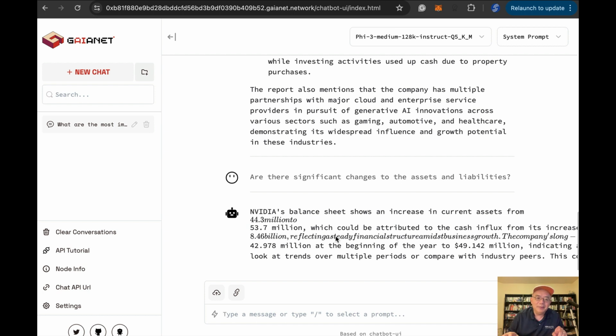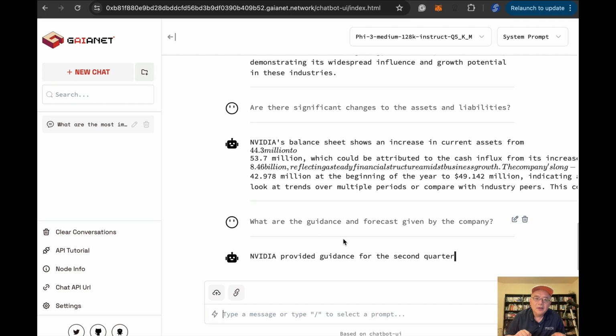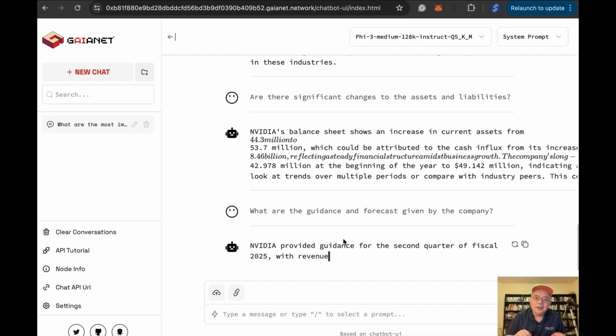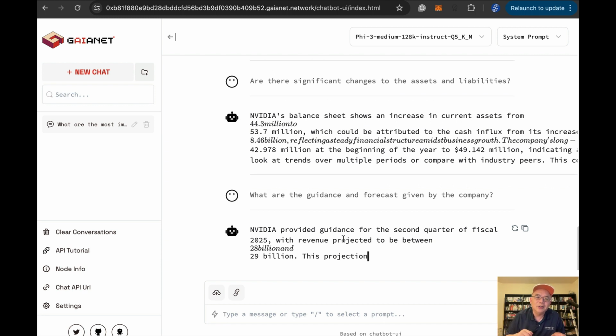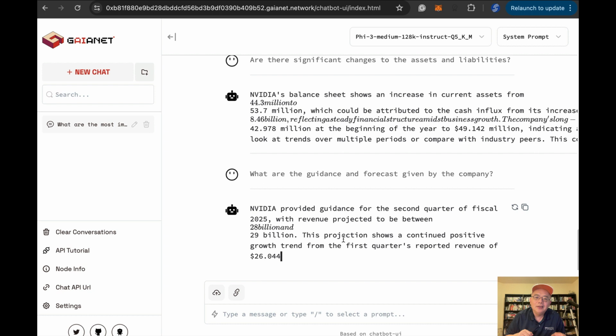Anyway, let me ask an important question. What are the guidance and forecast given by the company? Okay, so Nvidia provided guidance for the second quarter of the fiscal year, with revenue of 28 to 29 billion and continued positive growth.